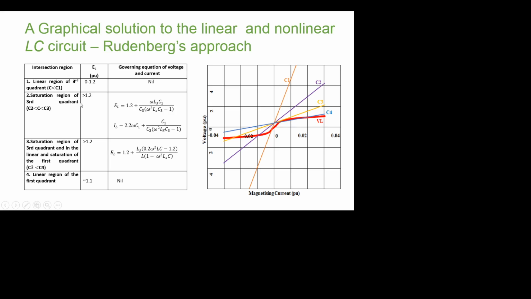If the intersection occurs in the saturation region of the third quadrant, if the capacitance is chosen between C2 and C3 values, there are chances of ferroresonance inception with over voltage more than 1.2 per unit. If the intersection occurs in the saturation region of the third quadrant as well as in the linear and saturation region of the first quadrant, that is, if you choose this capacitance between C3 and C4 values, again there are chances of ferroresonance that may induce more than 1.2 per unit over voltage or over current. If the intersection occurs in the linear region of the first quadrant, there are no over voltages at all.